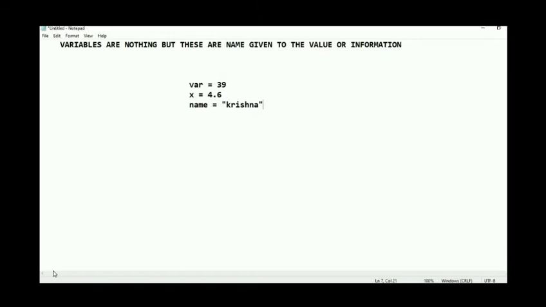For example, var is equal to 13, x is equal to 4.6, and name is equal to Krishna. Here we can take double quotes or single quotes. Var is a name given to the value. So this is a variable.